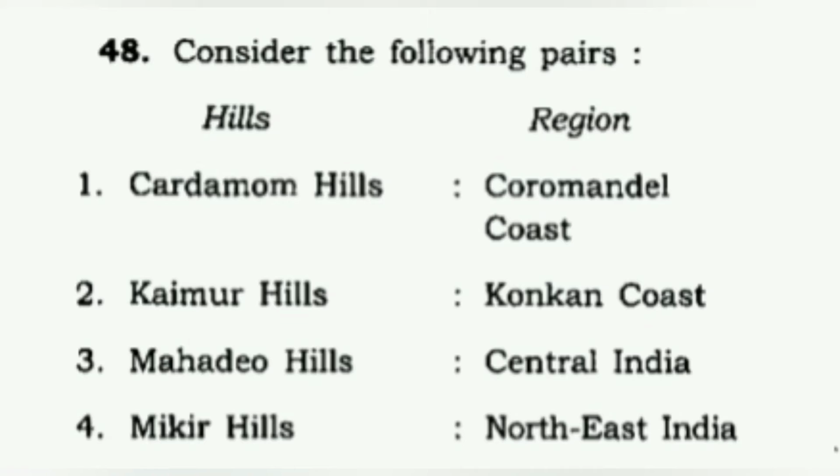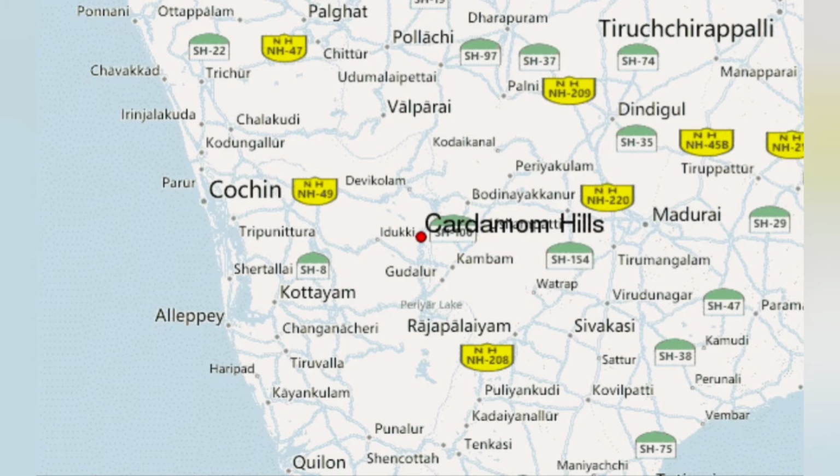So it's not just about place, you also need to know whether the Coromandel Coast is in the correct place where Cardamom Hills is. So first let's look into the Cardamom Hills. Cardamom Hills is in a place where Idukki district is nearest, and Idukki district is in Kerala, because we had a recent controversy, the Mullaperiyar Dam issue, where Tamil Nadu operates and manages it, but it's located in Idukki district. So there was a controversy between Kerala and Tamil Nadu. So accordingly, Cardamom Hills is in Kerala.